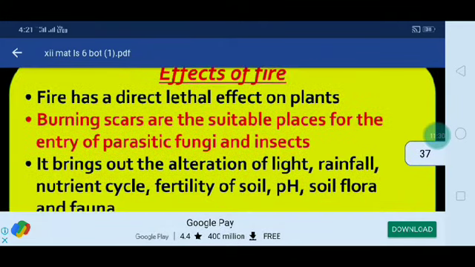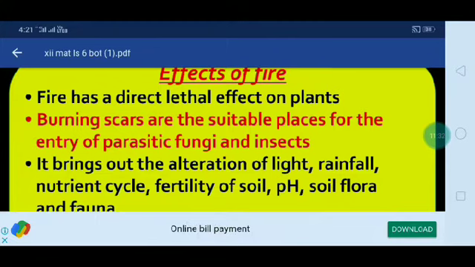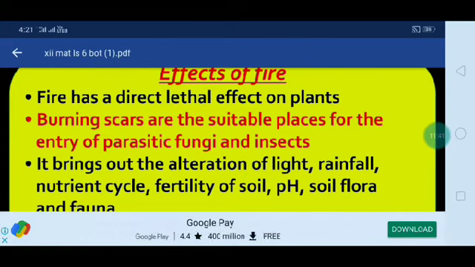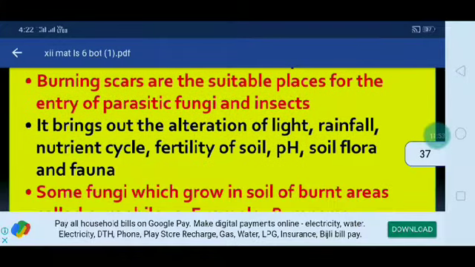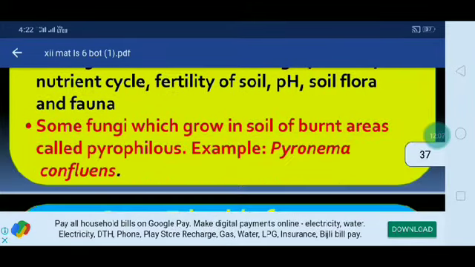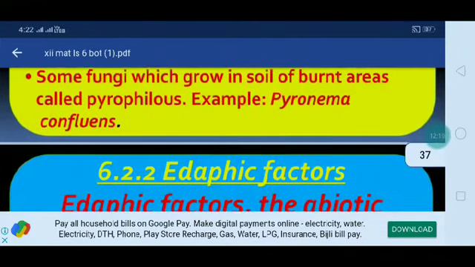What are the effects of fires? Fire has a direct lethal effect on plants. Burning scars are suitable places for the entry of parasitic fungi and insects. It also brings alteration of light, rainfall, nutrient cycle, fertility of soil, pH, and soil flora and fauna.